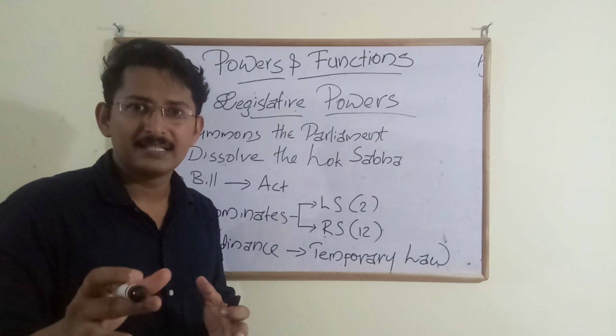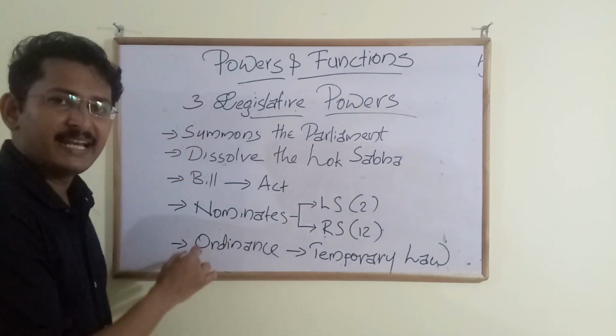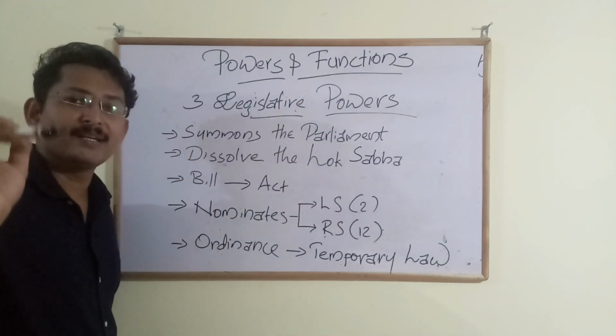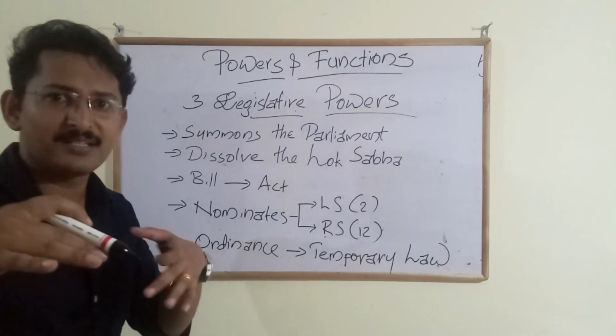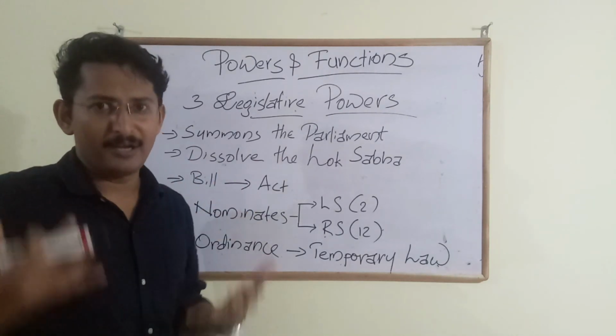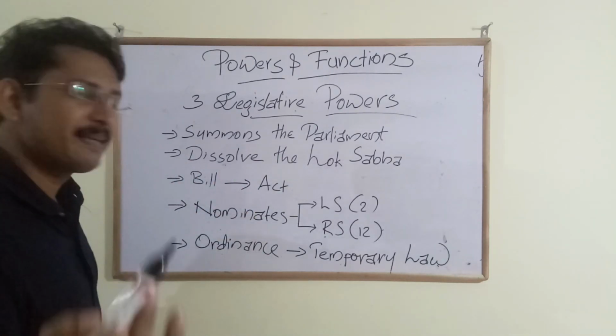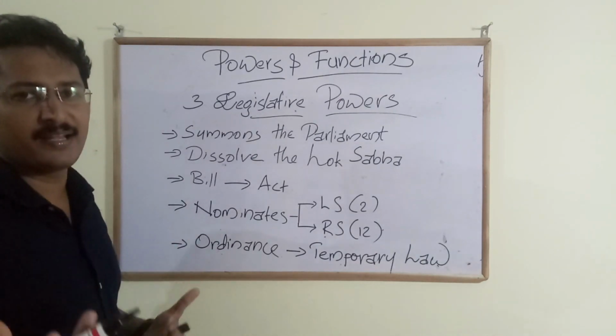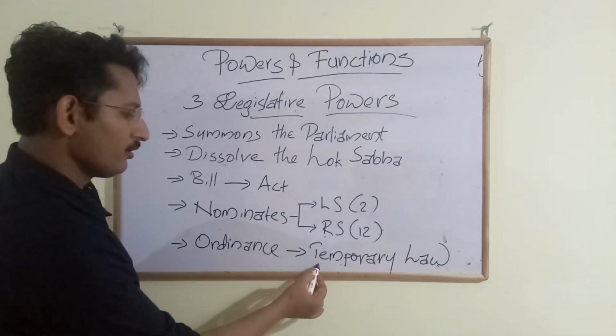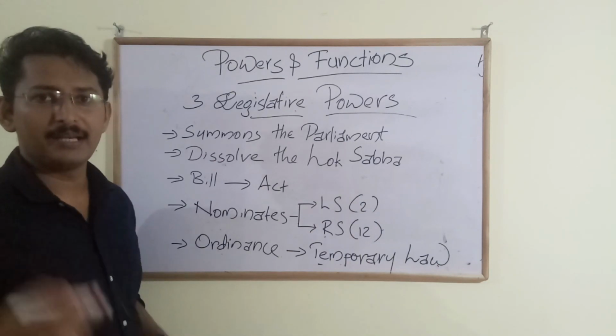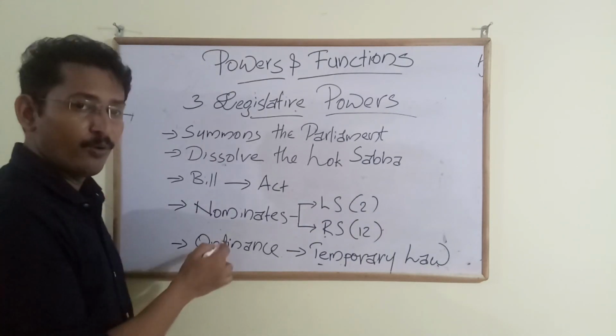So it is made only in exceptional cases when the parliament is not in session and there is an immediate need of a law. Then the president has got the power to make temporary law, that is called the ordinance.